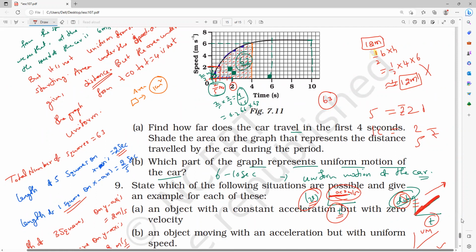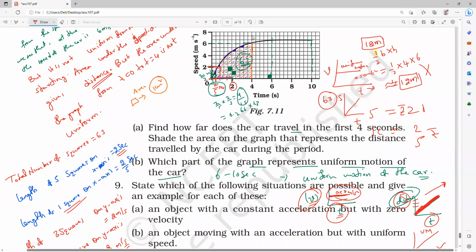So here, in the velocity-time graph, acceleration is 0. Then only the body is said to be in uniform motion. We studied, do you remember? If the body is in uniform motion, what is the acceleration? A is equal to 0, which means the graph will come parallel to the x-axis. Yes or no? Now if I represent the same graph in the form of displacement and time, the body is in uniform motion, but acceleration is 0, so the graph will come like this. In both cases, the body is in uniform motion only.